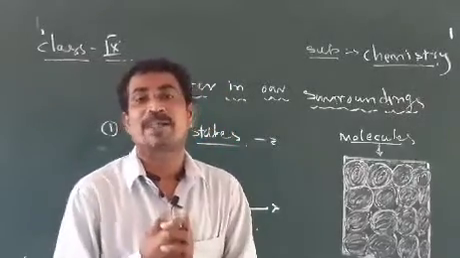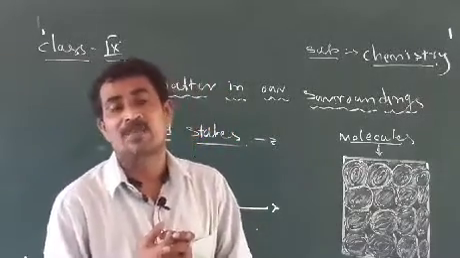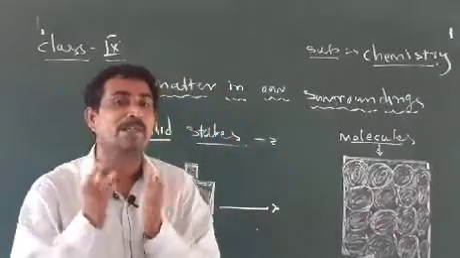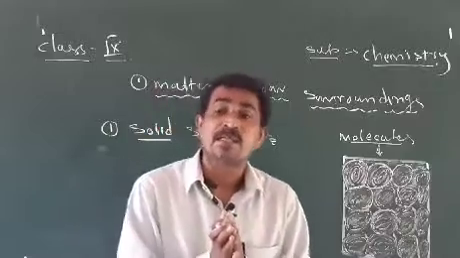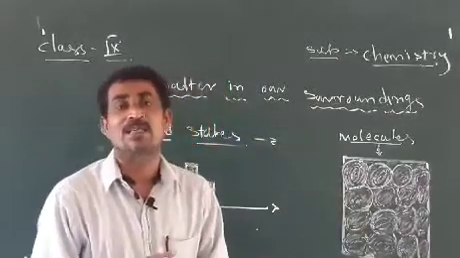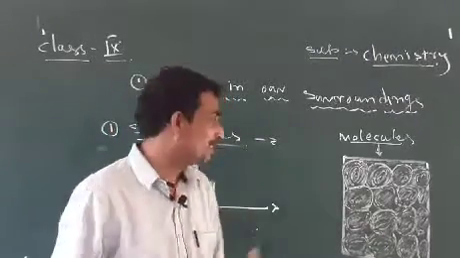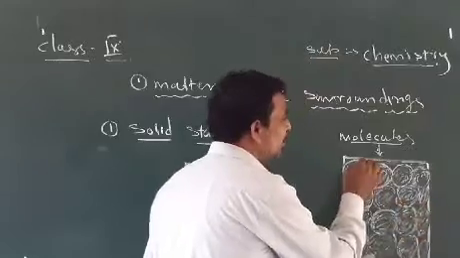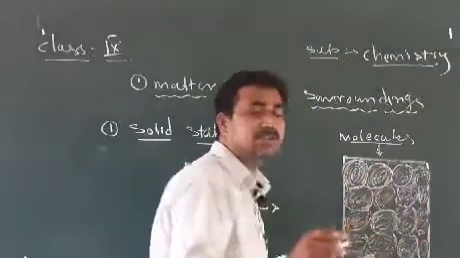Because the force of attraction is very strong, the molecules inside the object are arranged in fixed, closely packed structures. For example, in this box, the round things you observe are the molecules.